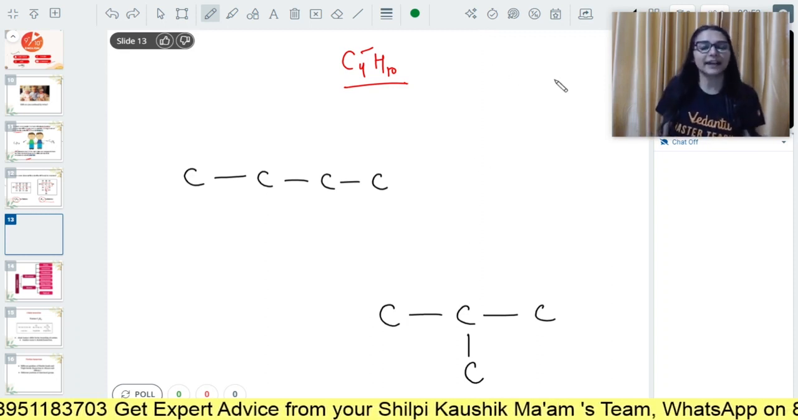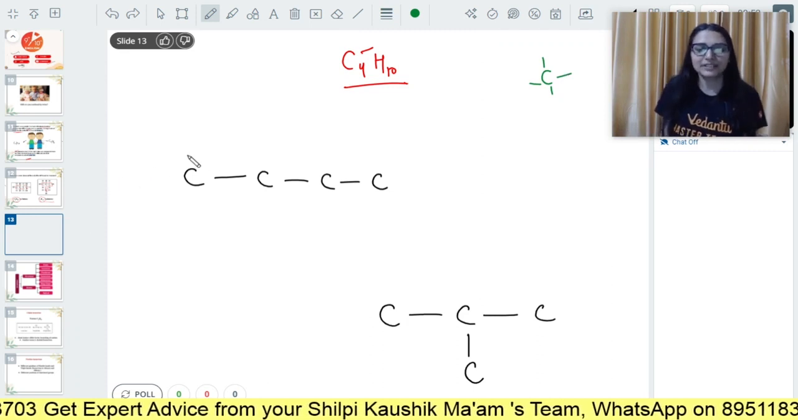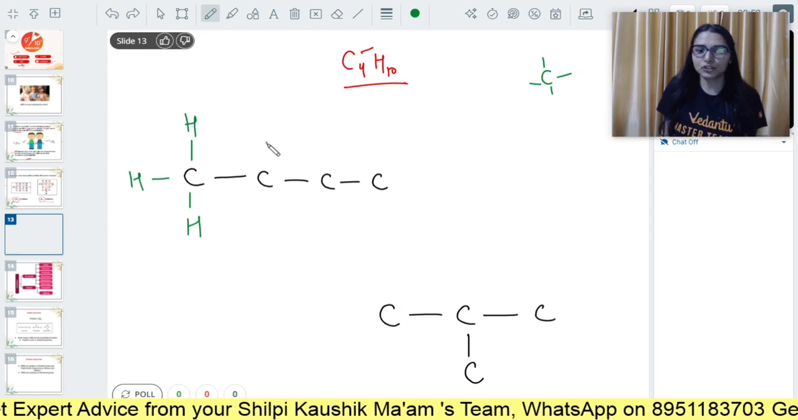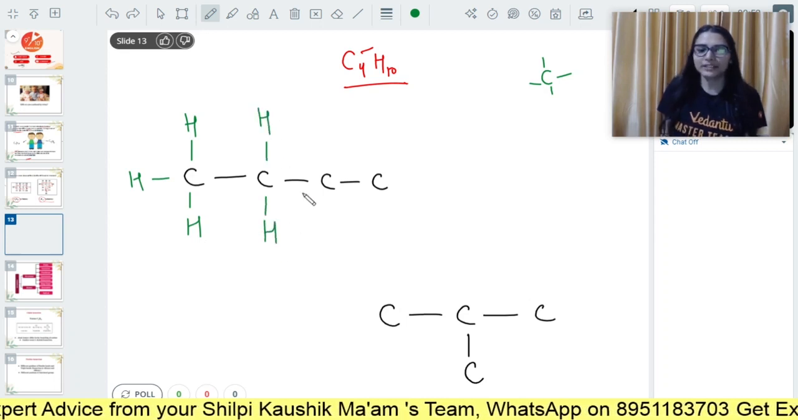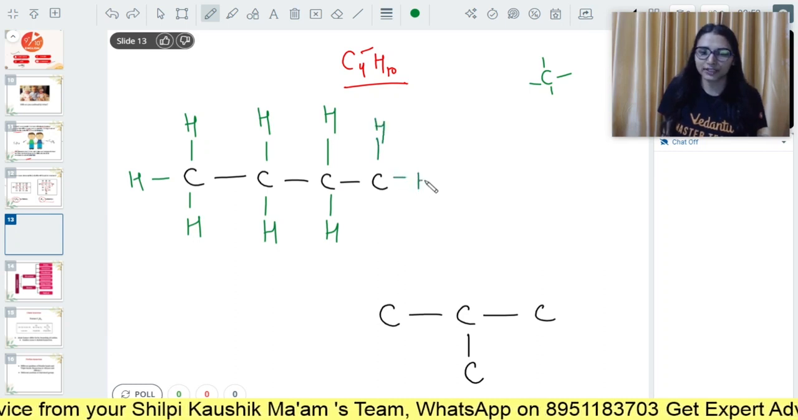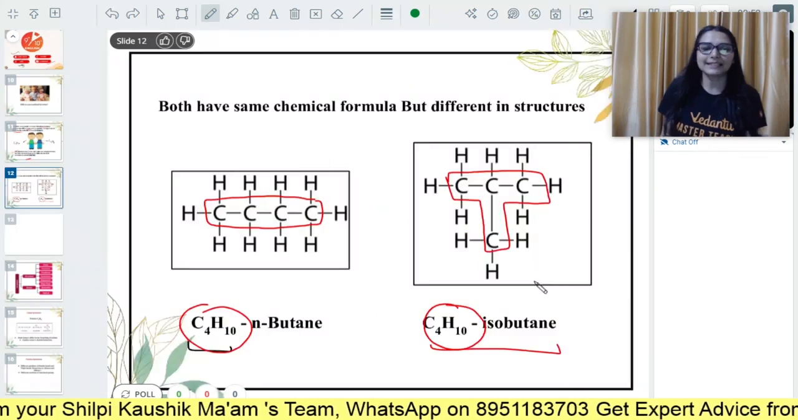How will you attach hydrogen? Every carbon should make 4 bonds. The valency of carbon should be satisfied. So at this terminal carbon, I can attach 3 hydrogens. 2 valency of the second carbon is satisfied. I can attach 2. Here also I can attach 3. Similarly, in this case also you can complete the valency and you will get it.